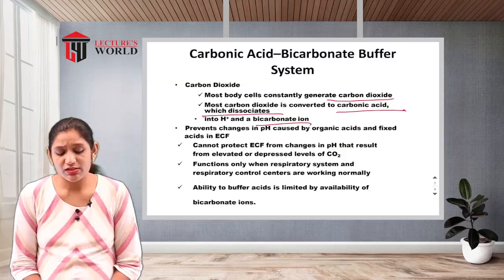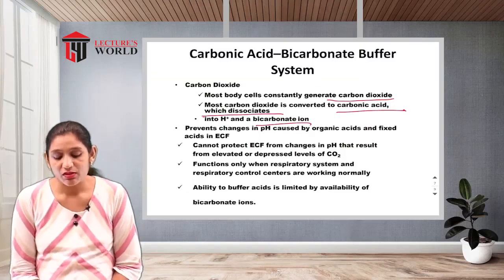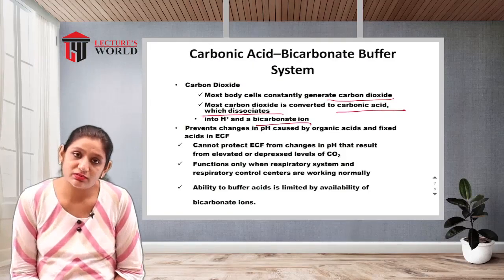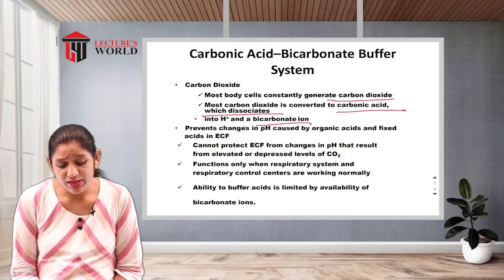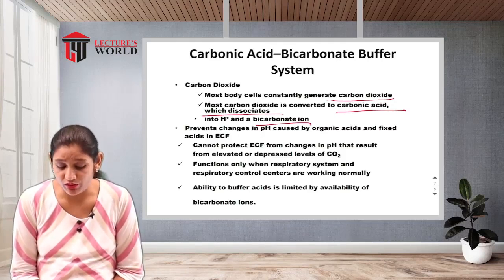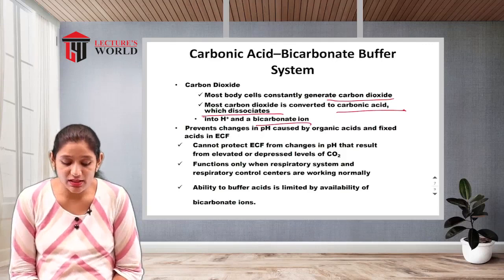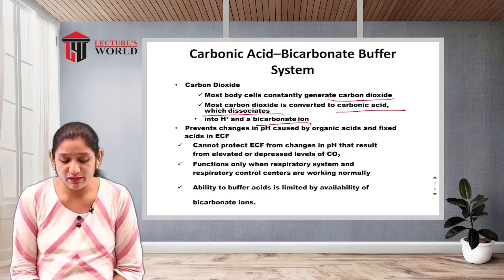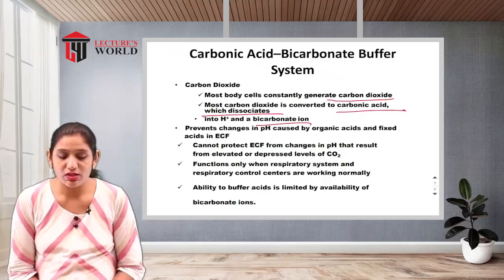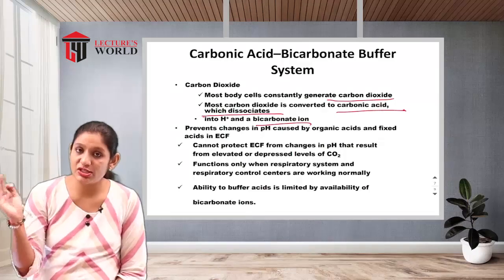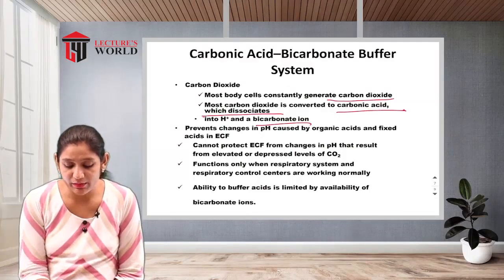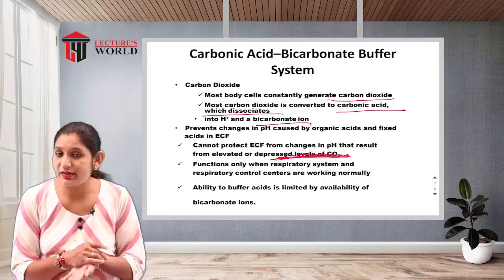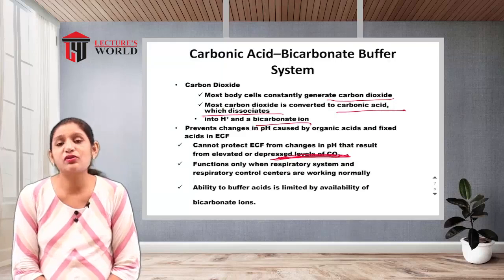However, it cannot protect the extracellular fluid from changes in the pH that result from elevated or depressed levels of CO2. If the level of CO2 is depressed or elevated, the pH is not protected by this buffer.